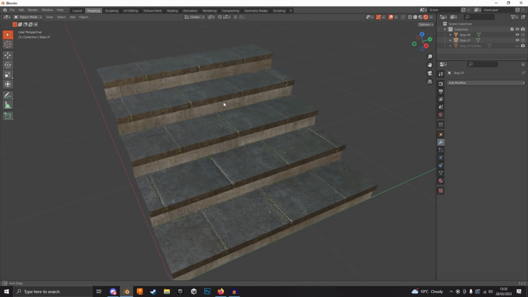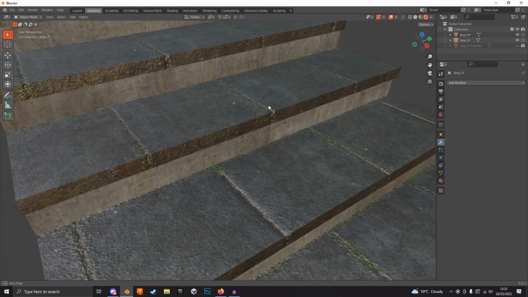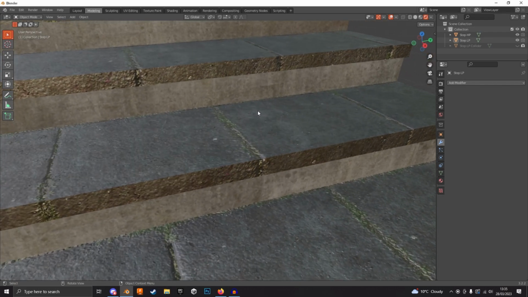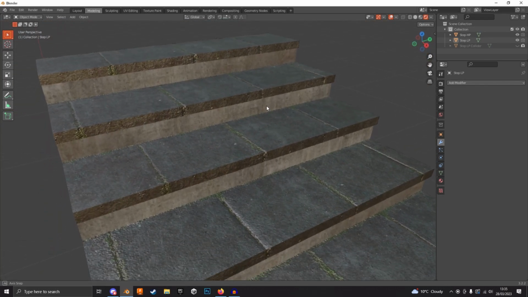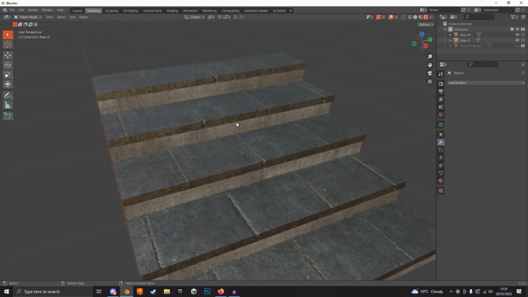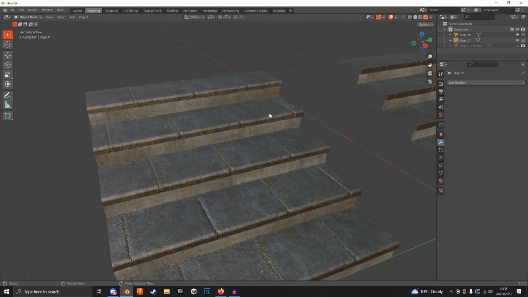And I've got a very simple set of steps that I modelled and textured, and they look pretty good. However, these 90-degree edges look unnatural. You never see anything like this in the real world with a very sharp angle like that. So what we would usually do is on the front of the treads we would add a bevel to make it look more natural, which you can see I've done to this set here.